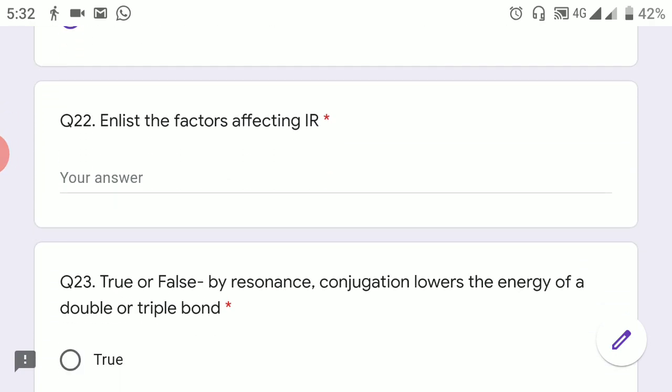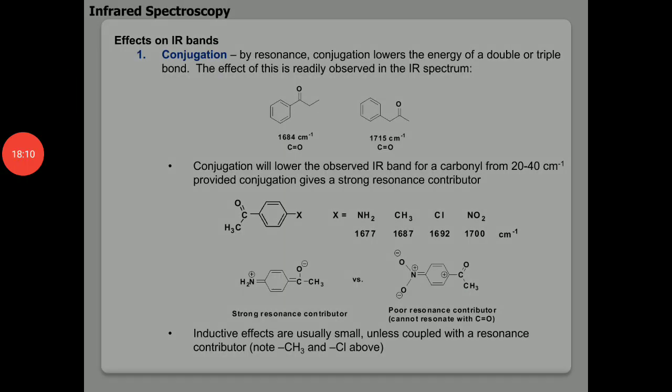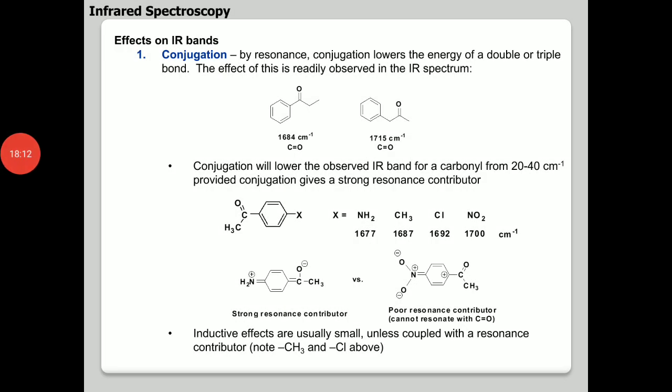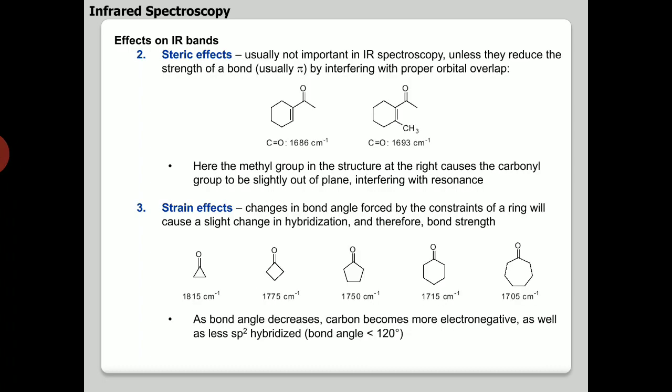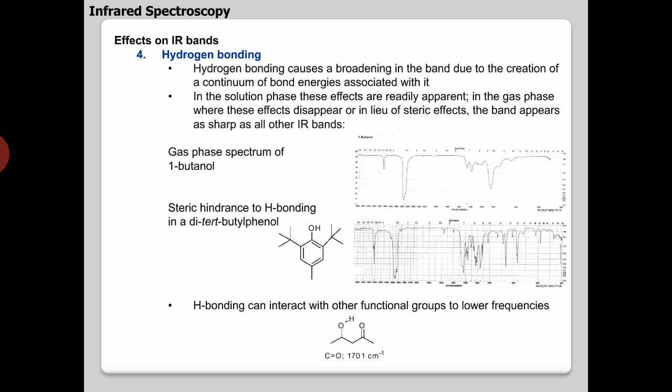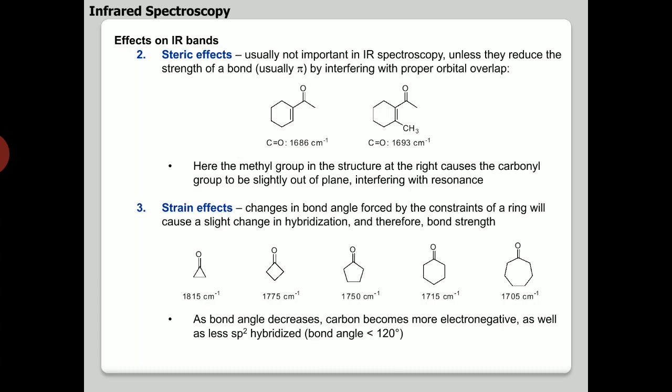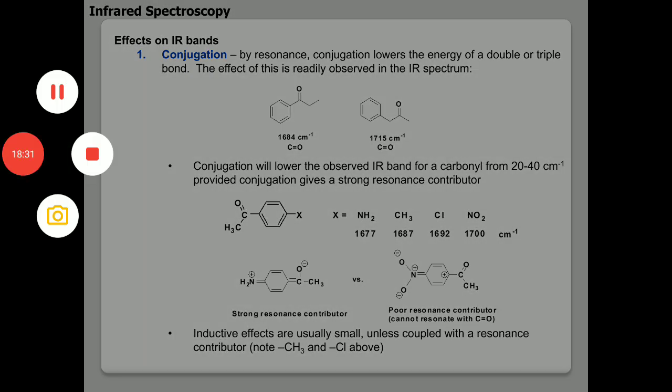Question number 22: enlist the factors affecting the IR. So if you can recall the points, the factors affecting the IR bands, we have seen conjugation, steric effect, strain effect, hydrogen bonding. So these are some of the factors which affect the IR: strain, steric effect, hydrogen bonding and conjugation.